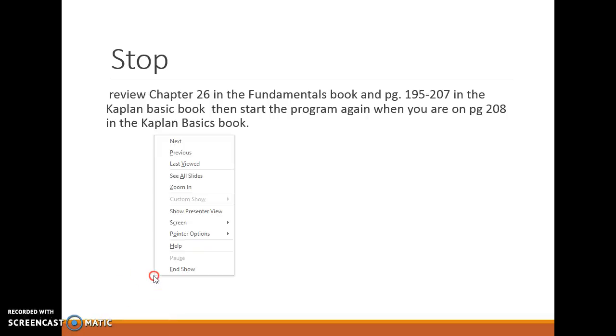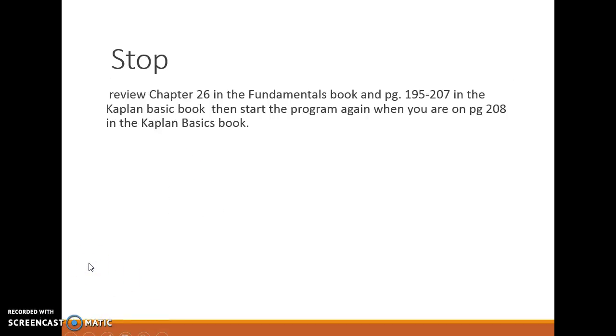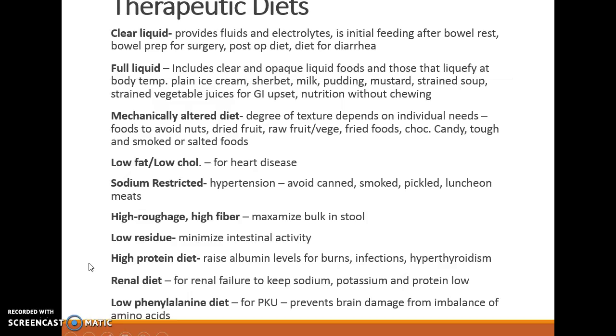Alright, so we're back, and now we're going to go on to therapeutic diets. Some of the therapeutic diets that we'll be talking about: clear liquids, which provide fluid and electrolytes, and is an initial feeding after a bowel rest, a bowel prep for surgery, post-op diet, or diet for diarrhea. Full liquids, which includes both clear liquids and opaque liquids, those that liquefy at body temperature, things like ice cream, sherbet, milk, pudding, mustard, strained soup, strained vegetable juices, and usually used for GI upset, nutrition without chewing.